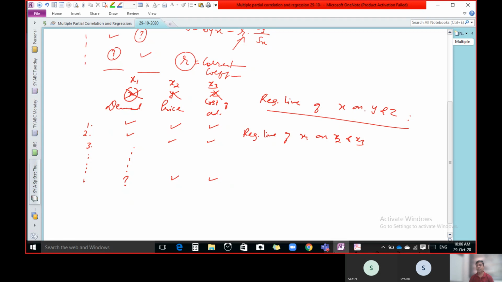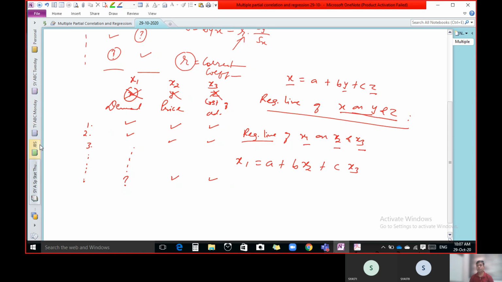Same as the regression line of x on y, which is x equal to a plus by, the regression line of x on y and z has a cz term added. So x equal to a plus by plus cz is the form of the regression line of x on y and z. But if we write x1, x2 and x3 instead, our regression line becomes x1 equal to a plus b x2 plus c x3.